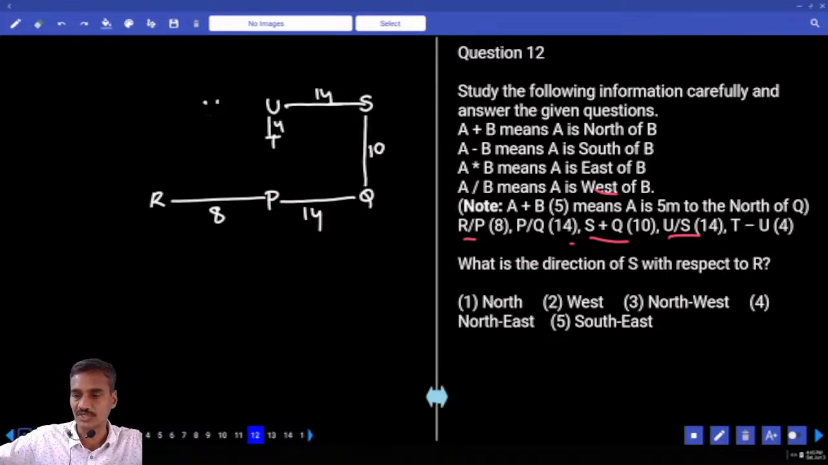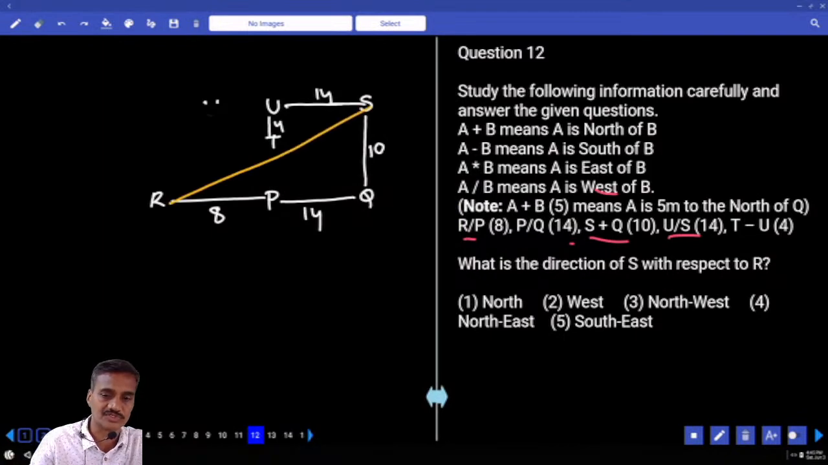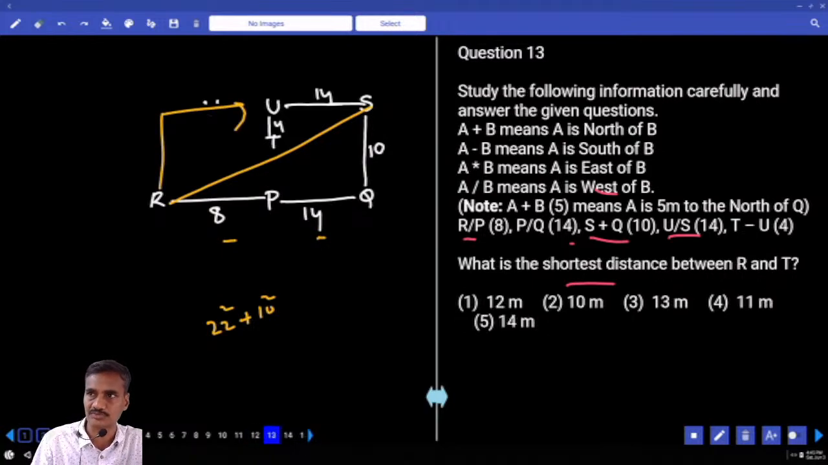Then what is the direction of S with respect to R? Now here we need to find out this distance. 8 plus 14 is how much? 22. Sorry, direction of S with respect to R: north and east, so northeast. Northeast, that is the choice for question number 12.